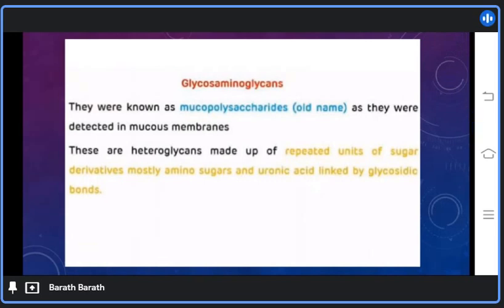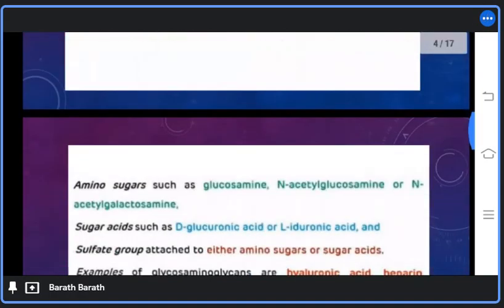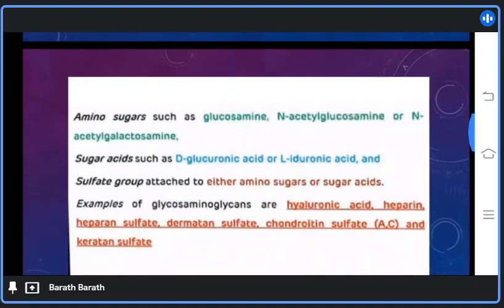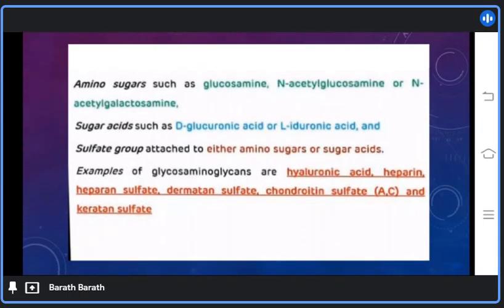Glycosaminoglycans were known as mucopolysaccharides as they were detected in mucous membranes. These are heteroglycans made up of repeated units of sugar derivatives, mostly amino sugar and uronic acid, linked by glycosidic bonds. Examples of amino sugars are glucosamine, N-acetylglucosamine or N-acetylgalactosamine. Examples of sugar acids are D-gluconic acid or L-iduronic acid. And a sulfate group is attached to either the amino sugar or the sugar acid.